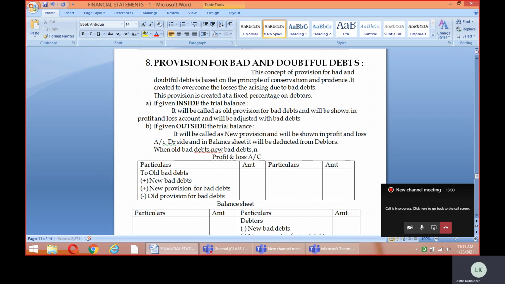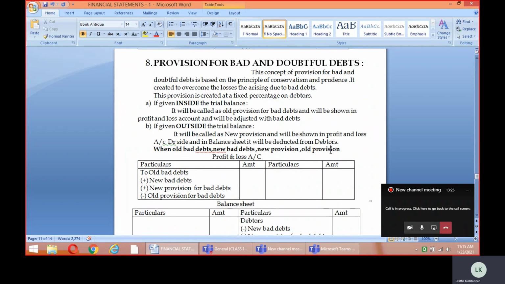Next is the new provision for bad debts. In all the cases, the new provision is also given, and in the trial balance you can find that the old provision is also given. So in such a situation, when all four things are being given, what are we supposed to do? This is what we are going to discuss here.